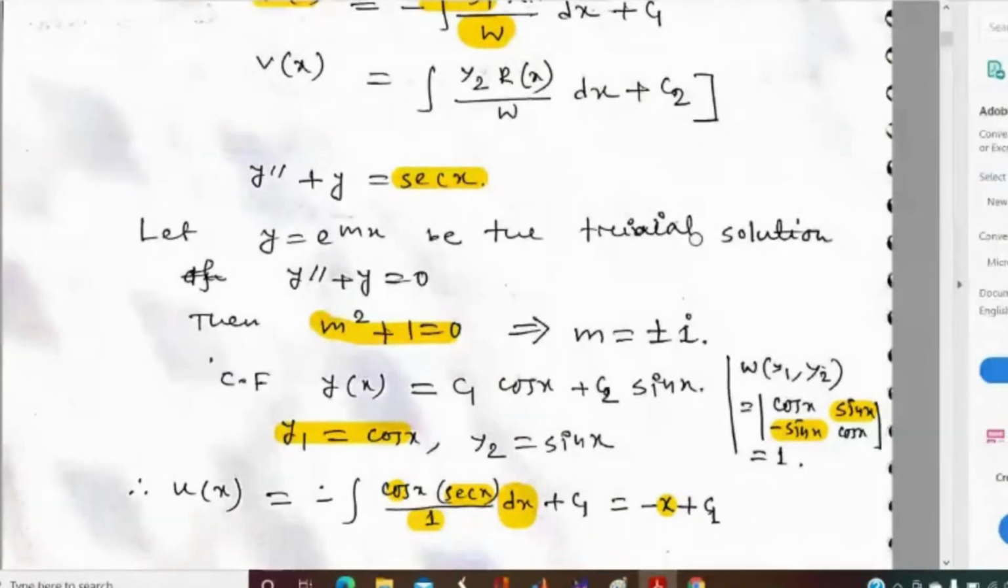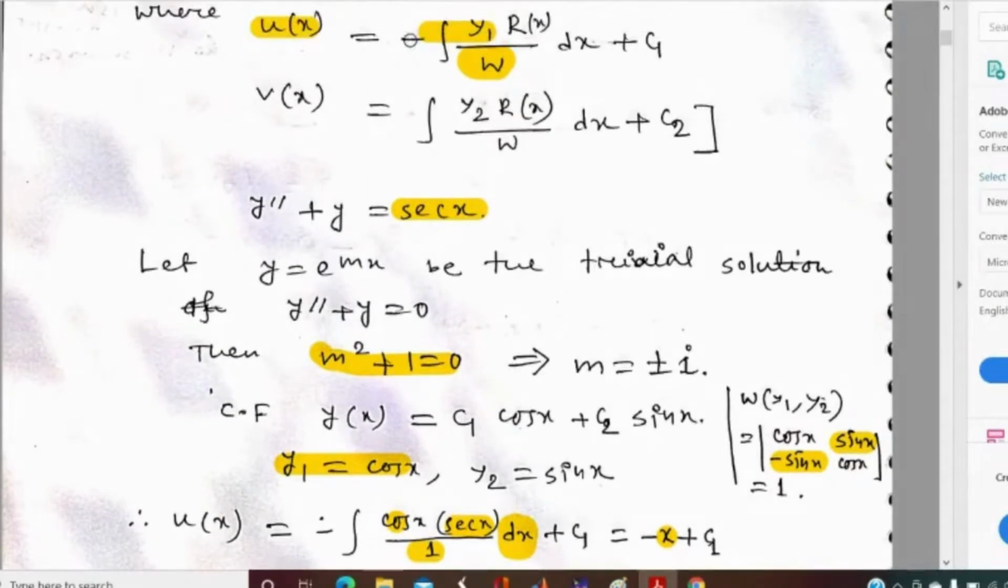One minute, let me check, sir. You see the formula, that there is a minus before the formula of u(x). Okay, Tapan, you can proceed.